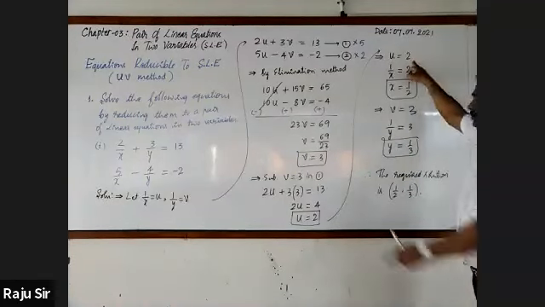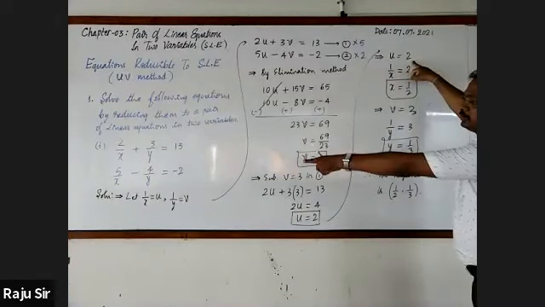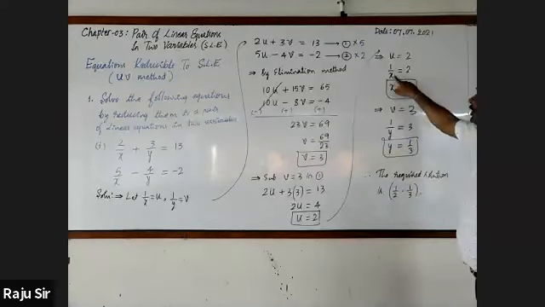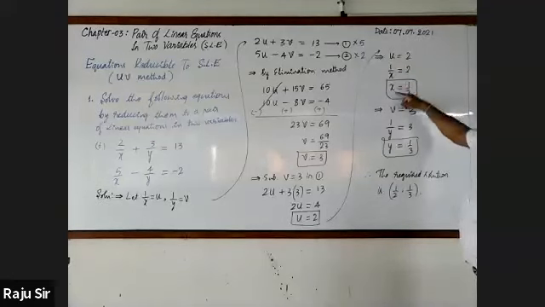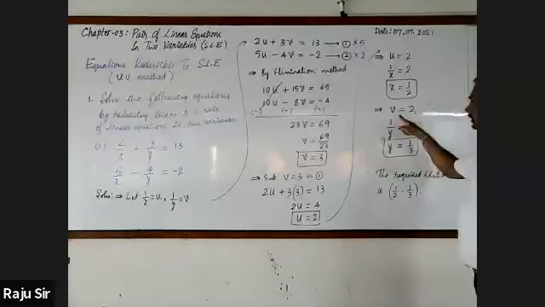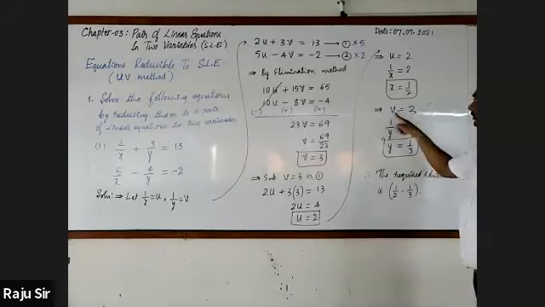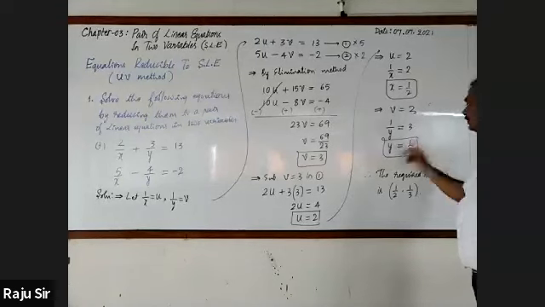u is 2, where 1/x is assumed as u. So in place of u, we have written 1/x. That's equal to 2. Take the reciprocal. It will be x equal to 1/2. For v also, v is 3 and v is 1/y, so 1/y is equal to 3. Taking the reciprocal, y equals 1/3.